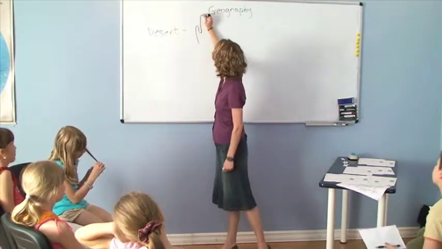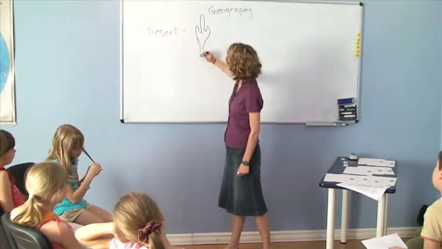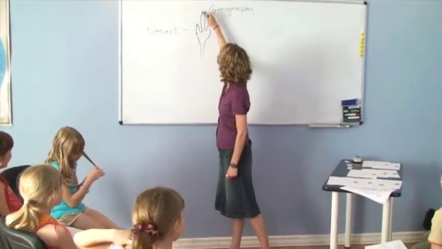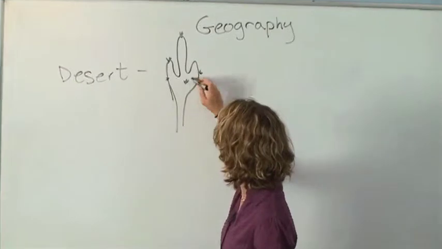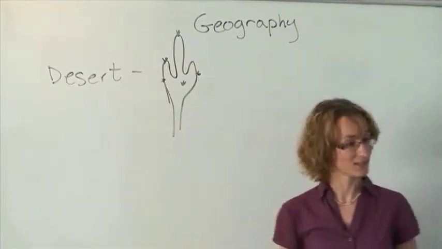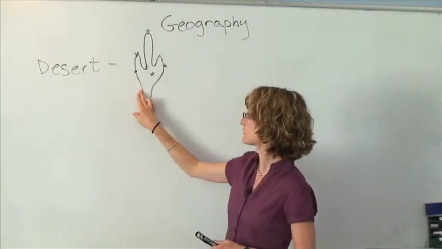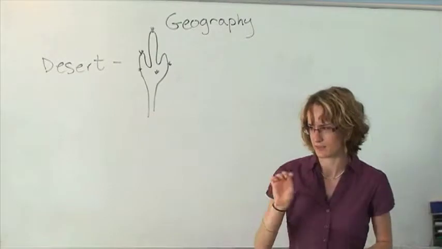Do you guys have cactuses? No, they have pricklies on them. Small cactuses in the house. Yes, in the house. But a desert is where there's lots of these. And it's very dry. It rains very little.